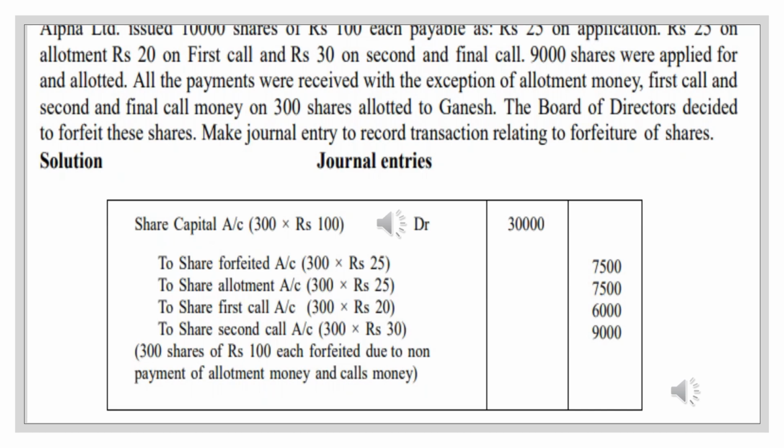So what is the journal entry? Share capital account debit, to share forfeited, to share allotment, to share first call, and to share second call. How many shares are going to be forfeited? 300 shares. What is the face value of the share? 100. So 300 into 100 will be 30,000. Then to share forfeited account is 300 into 25, 7,500. How much is the share allotment money? 25. How many shares are going to be forfeited? 300. So 300 into 25 is 7,500. To share first call is 300 into 25, 7,500. Then to share second call is 300 into 30, 9,000.